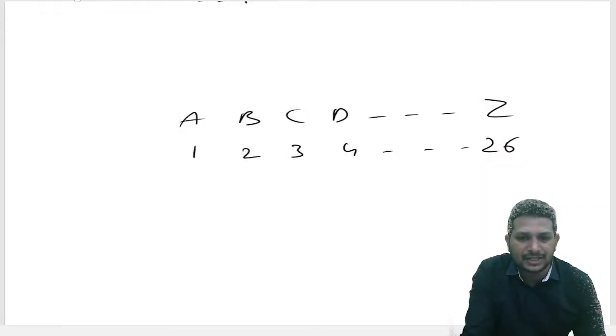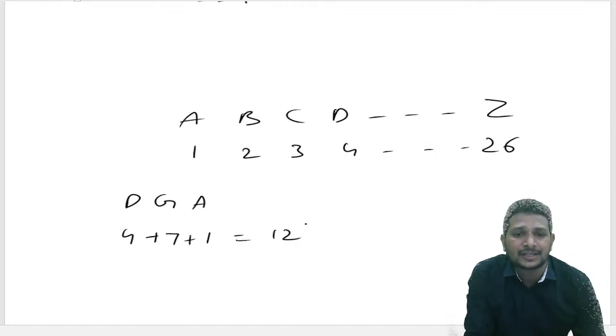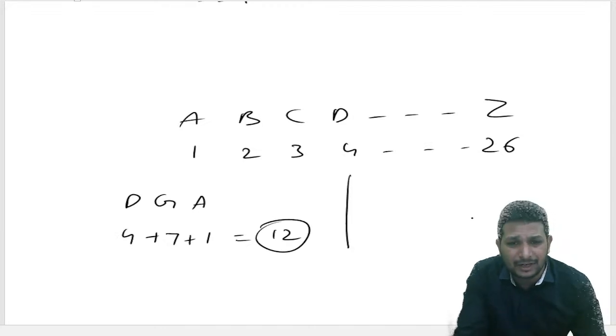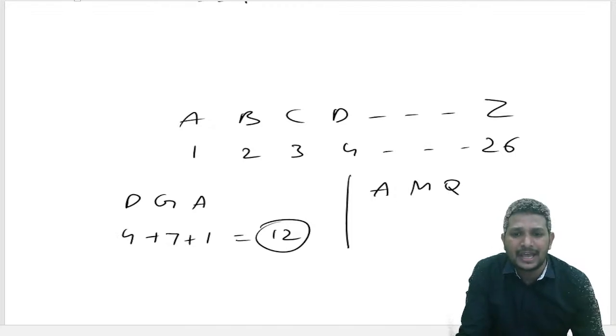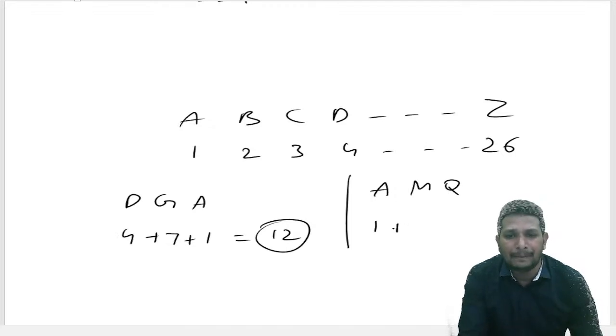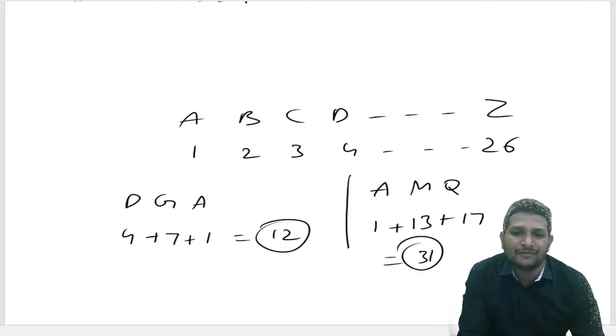DGA means it's located at D, G, A. Where is it located? At 7 and 1. We got it as 1. Whereas what is the other one they gave? AMQ. Okay, AMQ. 1 plus, and M according to the position of M, 13 and 17. We got it as 31.